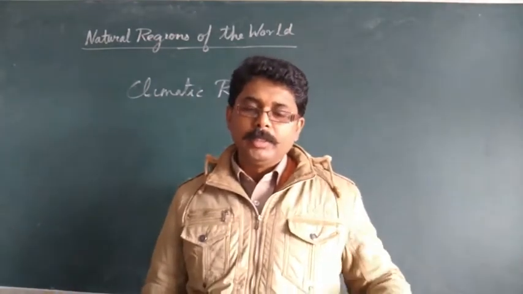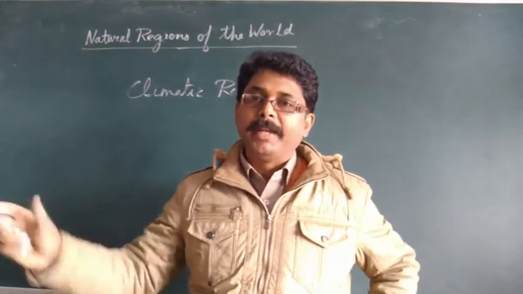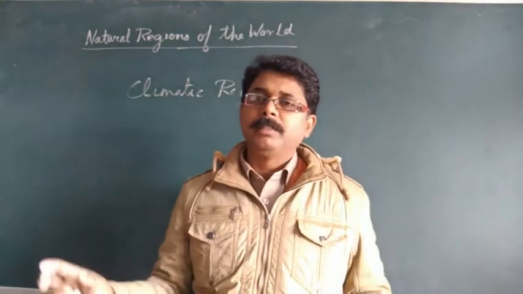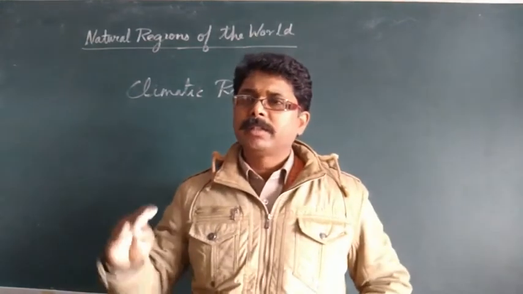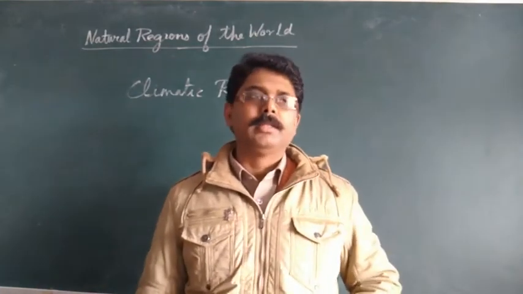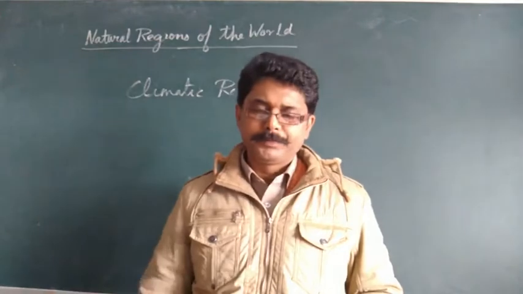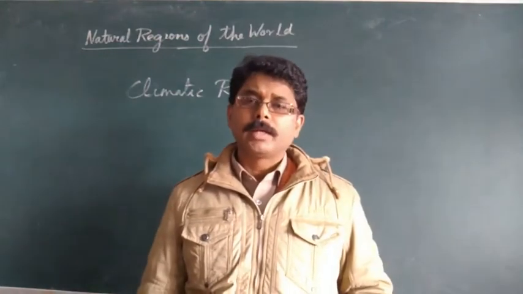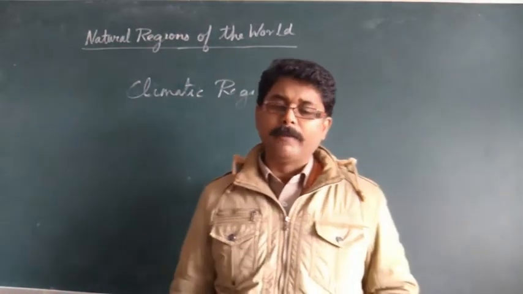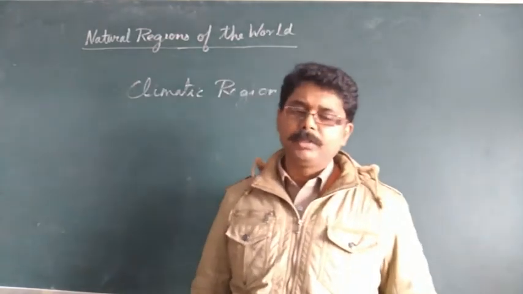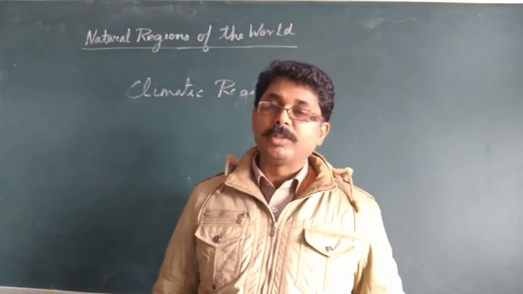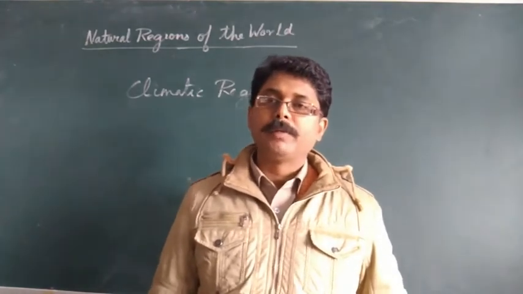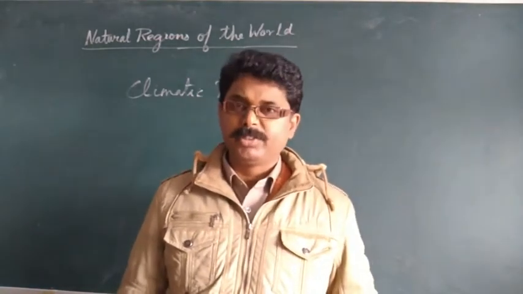Usually it is taken over several decades, because it has been seen that after 30 years, that is after 3 or 4 decades, a slight change in climate can be seen in every part of the world. So the climate can be defined as the average weather condition of temperature and rainfall at a specific place or region over a period of several decades, that is about 30 years.